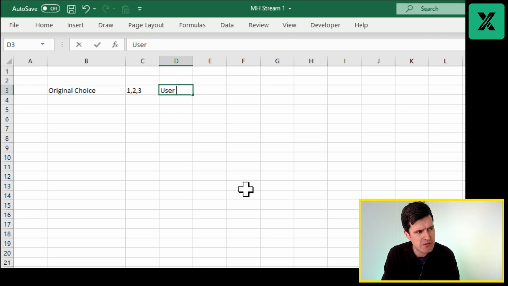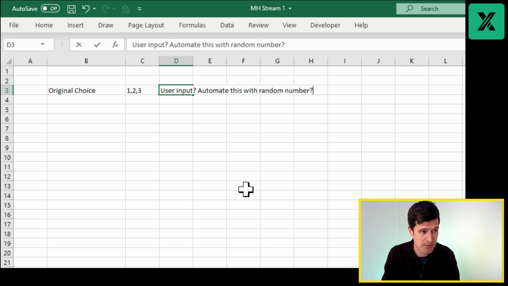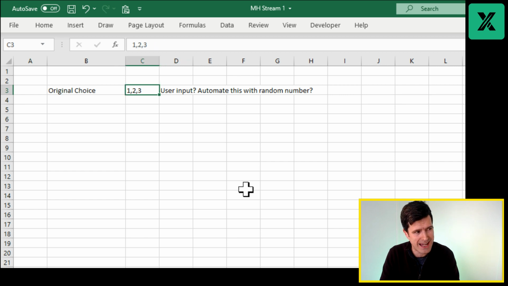And perhaps this can be a user input, or maybe once we build the model, we'll actually automate this with a random number. So let me know in the chat, how would we do that? Can we generate random numbers in Excel? How would we get a random number between 1, 2, and 3?